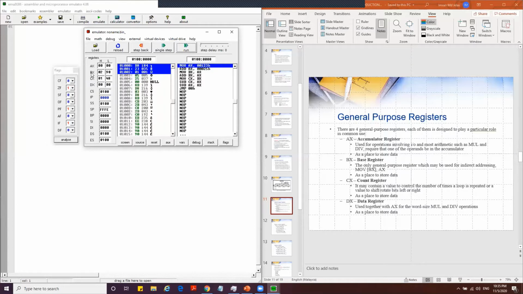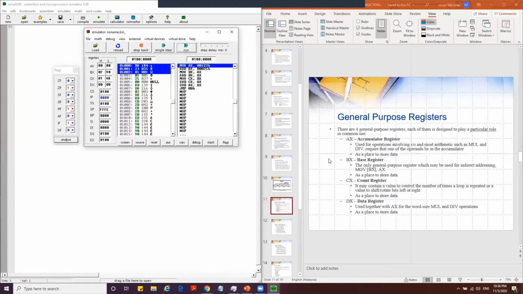And then we have base, which is used for indirect addressing, the base address. Then we have the counter register, or count register, and then the data register. Counter we usually use for looping, shifting or rotating. And the data register is where we normally store our overflow value.